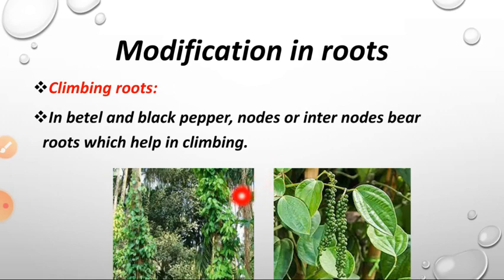First, what do you mean by nodes? The place where the leaf starts is called a node. And what do you mean by internodes? Internode means the place between the leaves. So here the roots are there to climb the other plant. So this is called climbing roots.